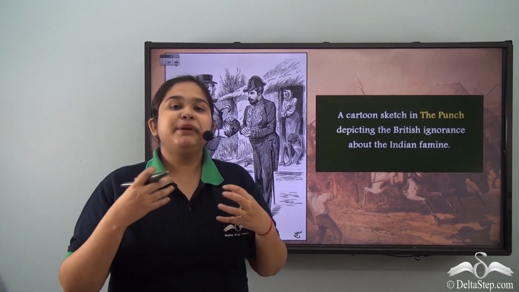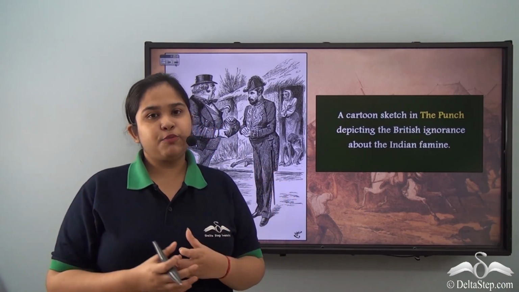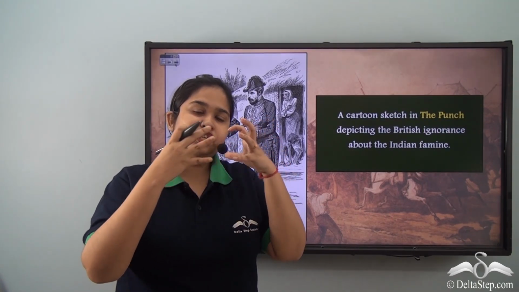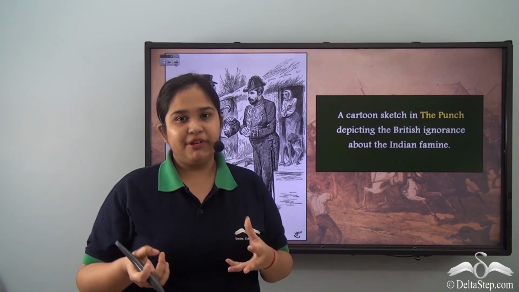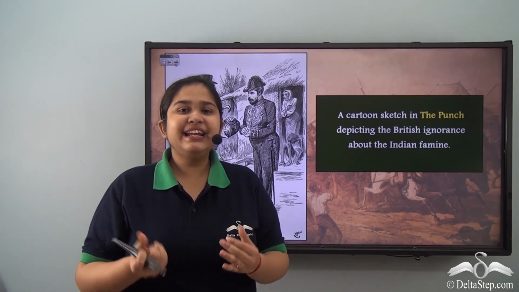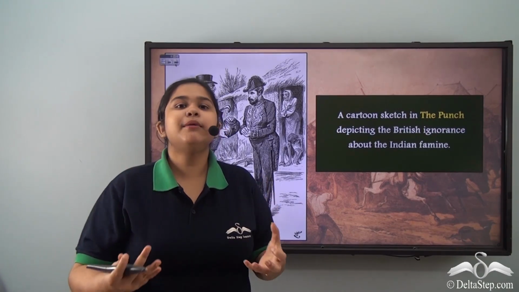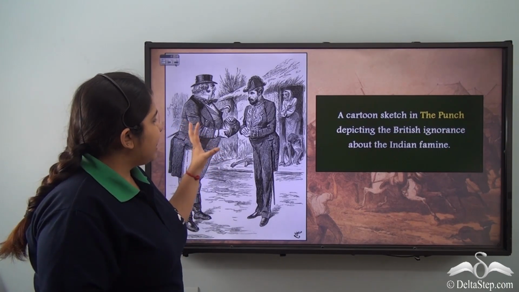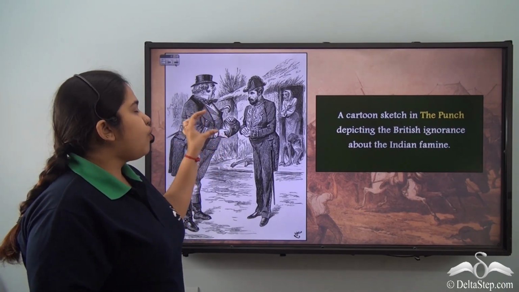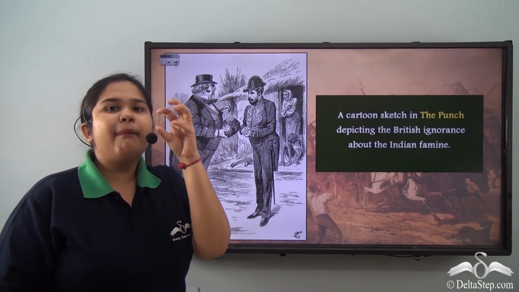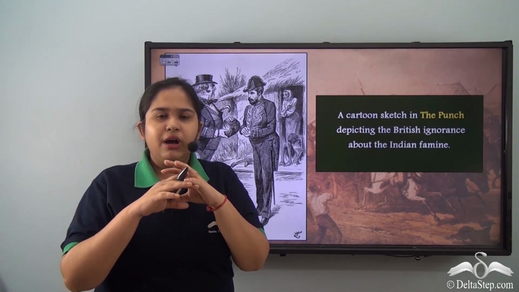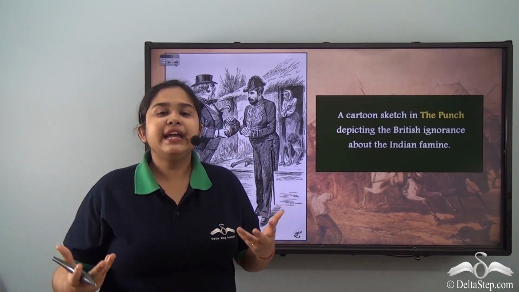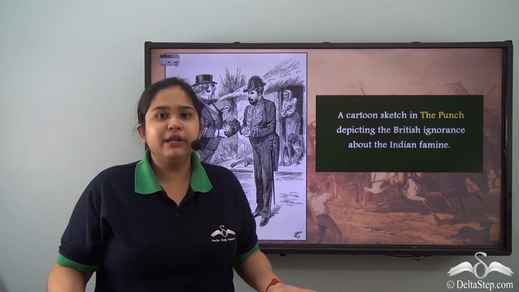Now, the contrary picture that can be seen at this point of time of famine was how little relief was coming from the British. So not only were they providing less relief, but they were not providing any amount of relief to the people. In this particular poster picture, you can see the depiction of a little pouch being given. So you can imagine the amount that was being given. It was not only nominal, it was not useful for these many people who were dying due to a famine, who were dying due to the unavailability of food.